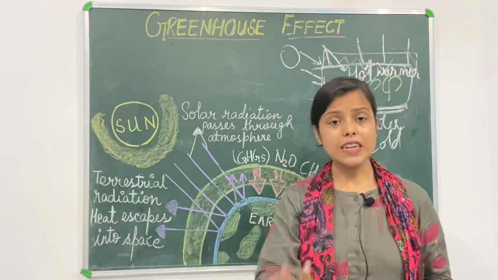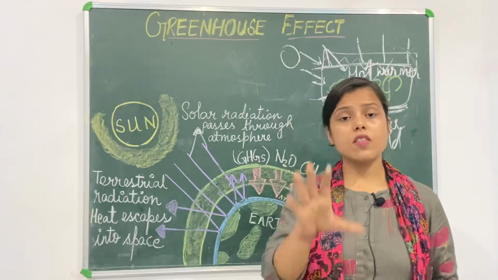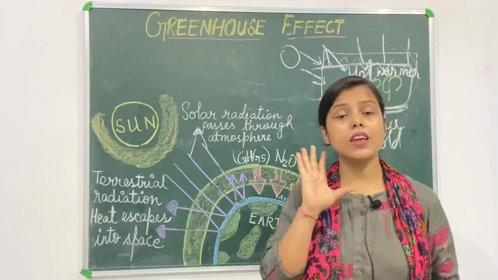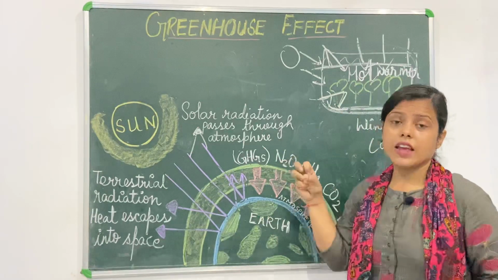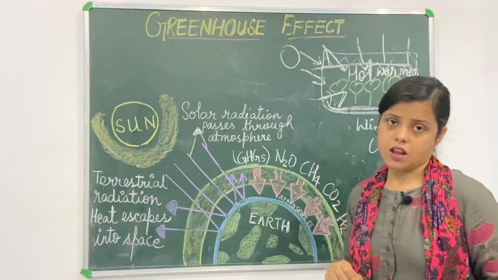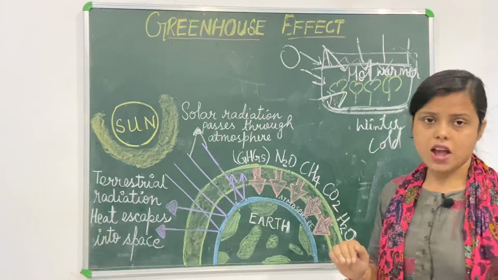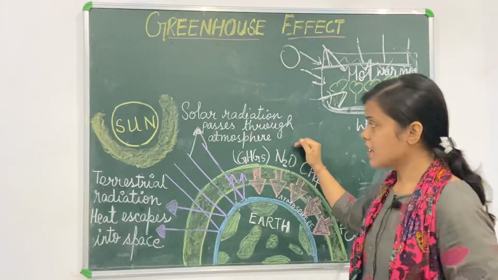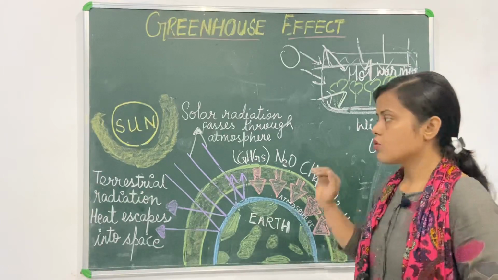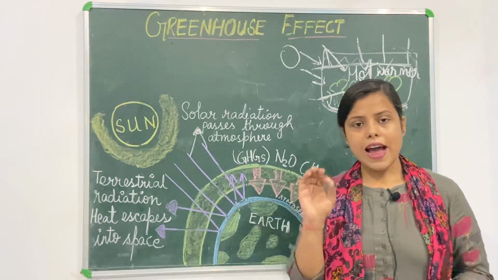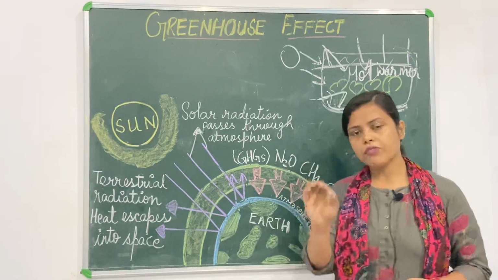There are certain gases which are responsible for the absorption of the rays which come from the sun. So, first you have to understand certain points, 1, 2, and then we will come to the greenhouse gases.